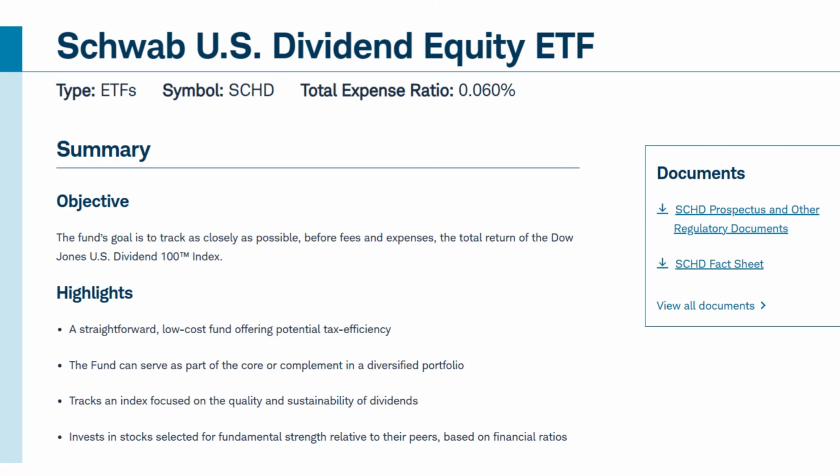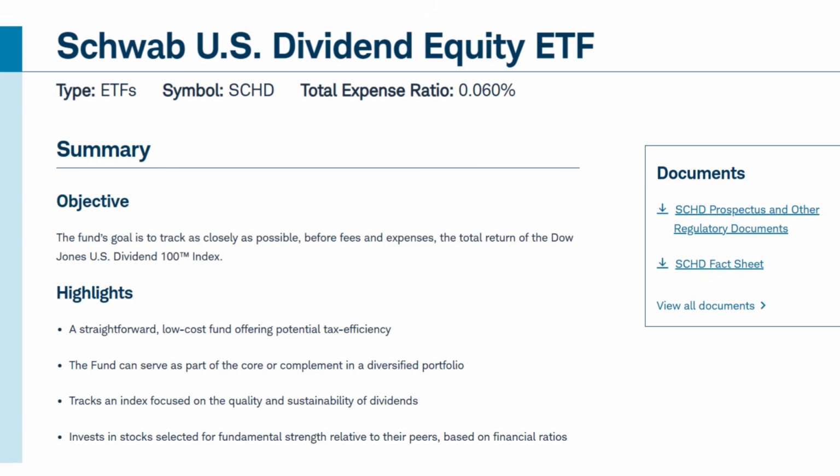SCHD is one of the most popular dividend ETFs in the market. The Schwab US Dividend Equity ETF focuses on high-quality US companies with a strong track record of paying and growing their dividends. Launched in 2011, SCHD tracks the Dow Jones US Dividend 100 Index. It screens companies based on financial health, dividend consistency, return on equity, and free cash flow.